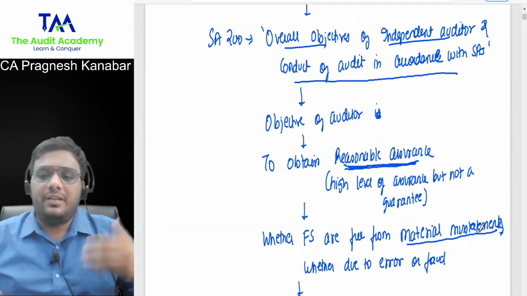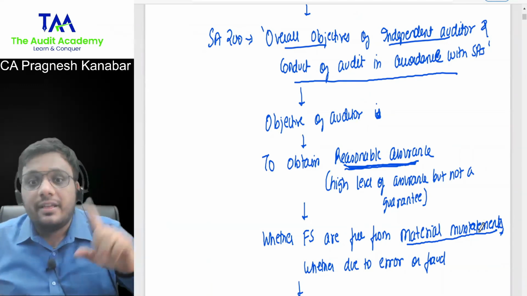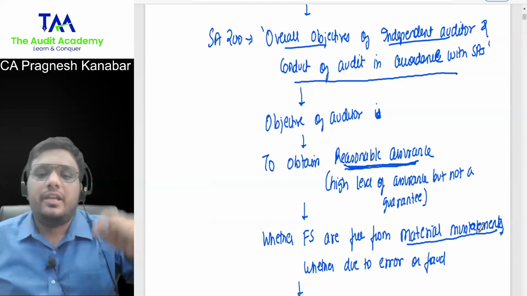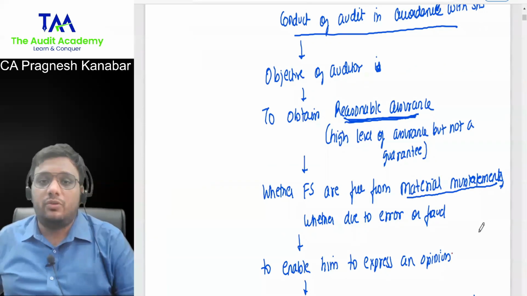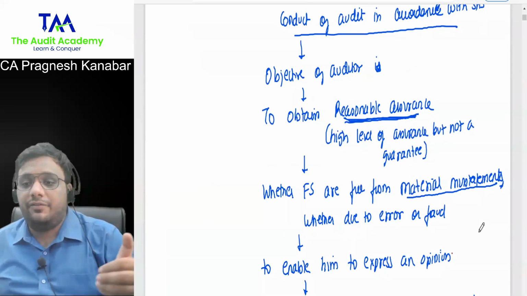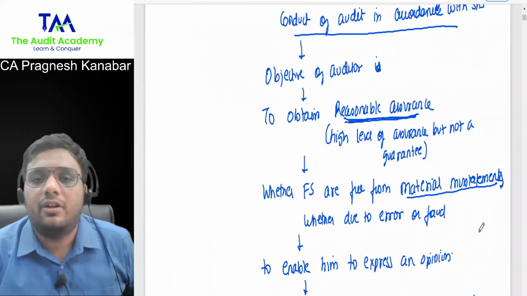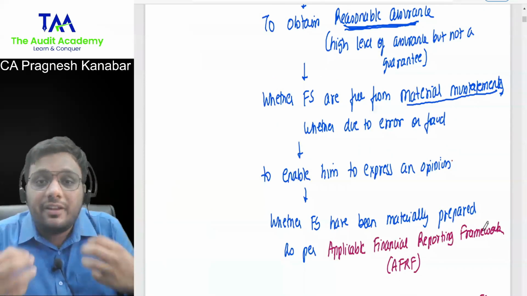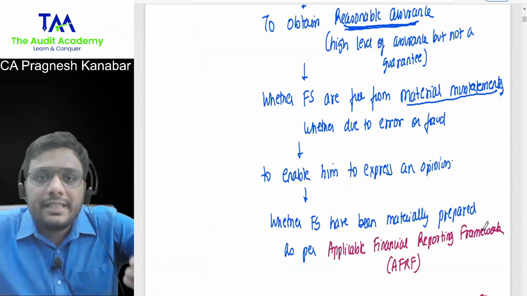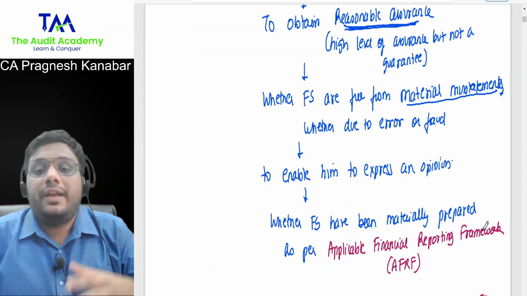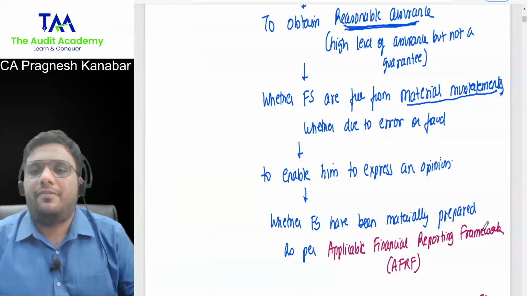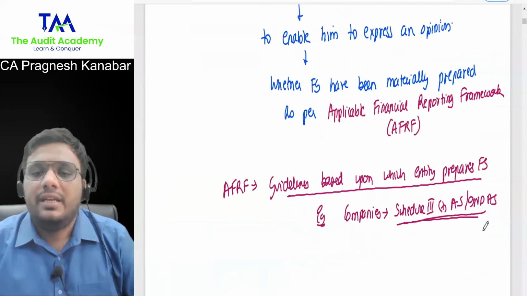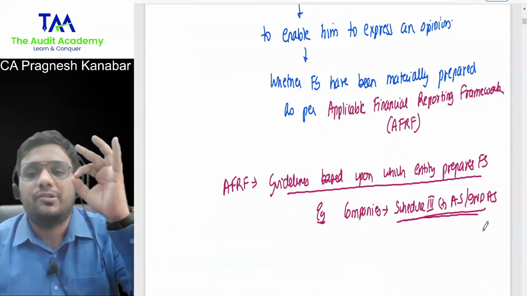High level of assurance, but not a guarantee. To obtain reasonable assurance whether financial statements are free from material misstatement, whether due to error or fraud. Why is he verifying this? To enable him to express an opinion on whether financial statements have been materially prepared as per the applicable financial reporting framework. This is the simple language objective.